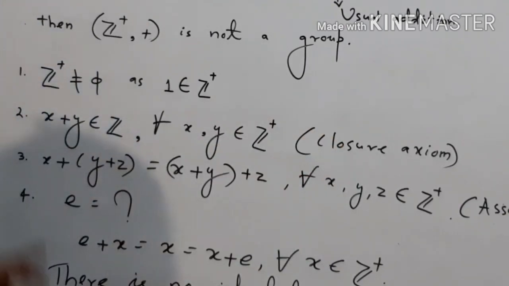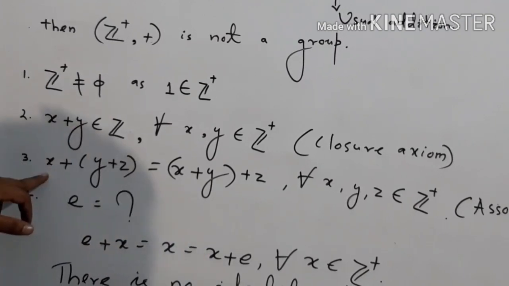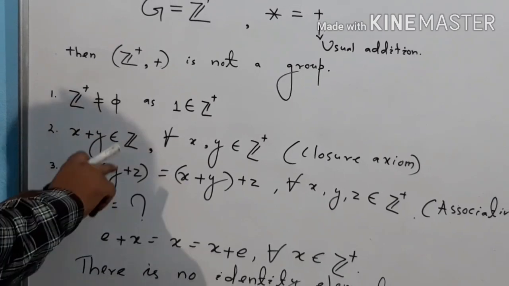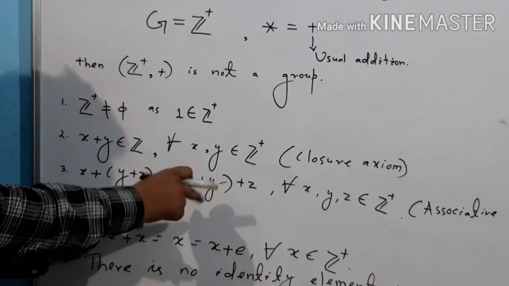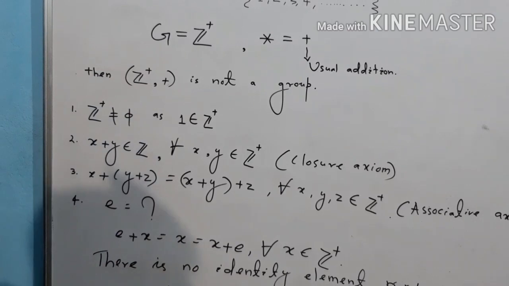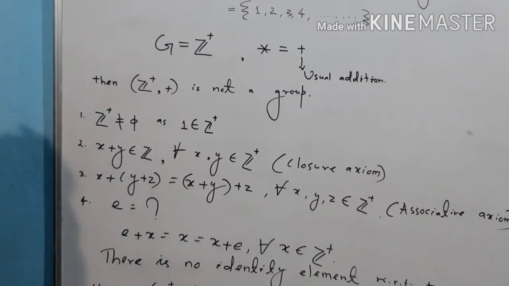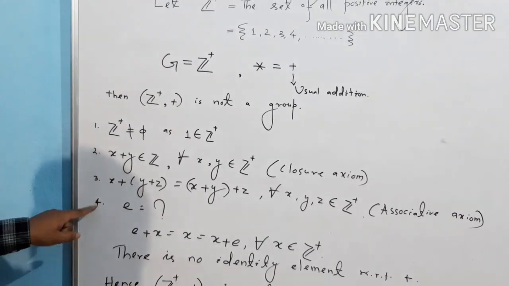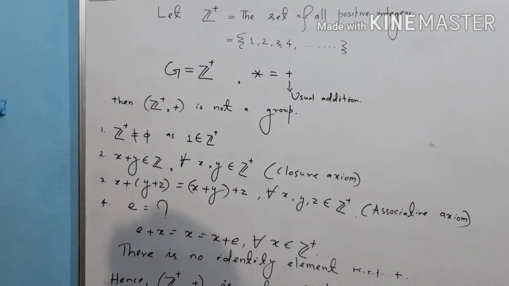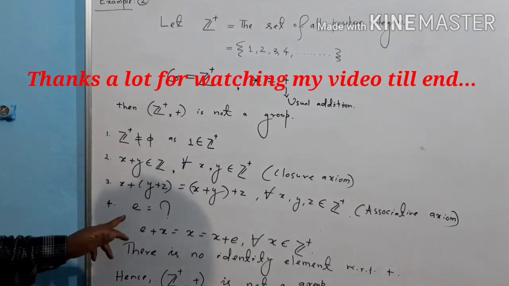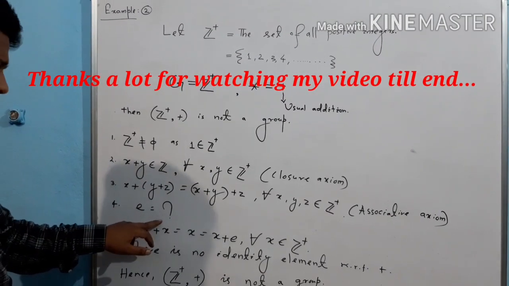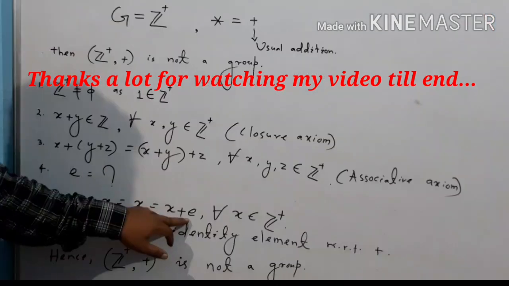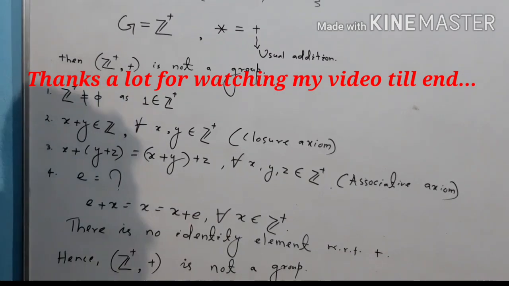The third condition is the associative axiom: x plus (y plus z) equals (x plus y) plus z for all x, y, z belongs to Z plus, and it always holds. The fourth condition, identity axiom: here we are unable to find the identity element e such that e plus x equals x plus e equals x for all x belongs to Z plus.